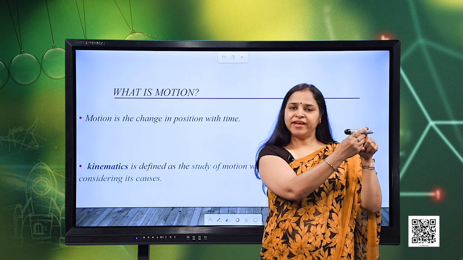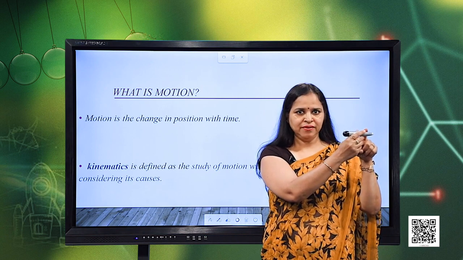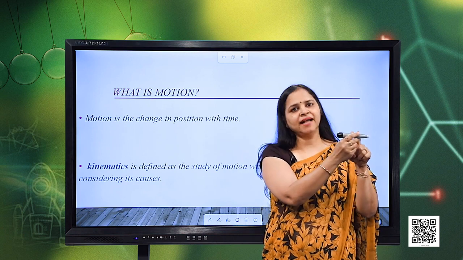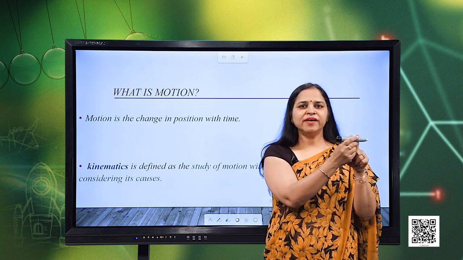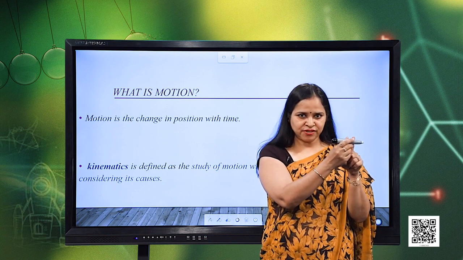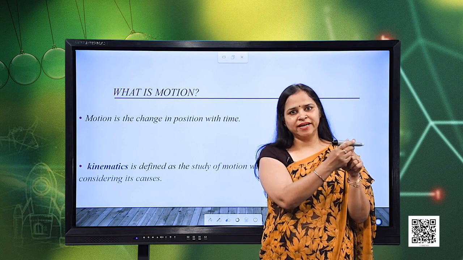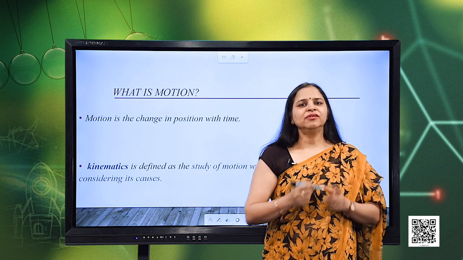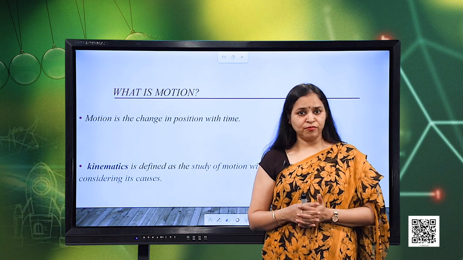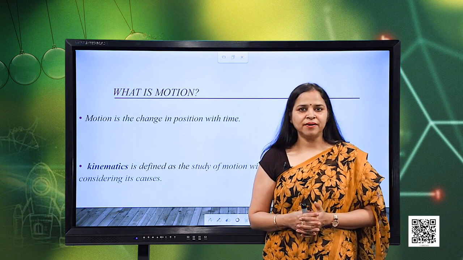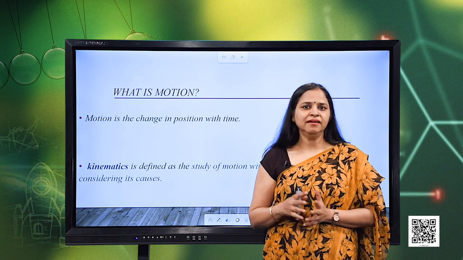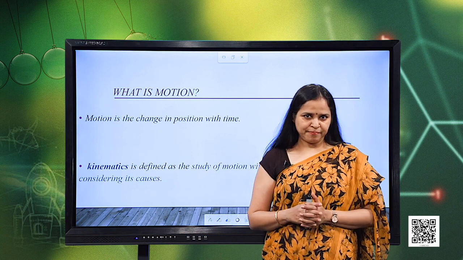So, we can say that with the passage of time, the body has moved from this place to this place, and this is what is called motion. So, we can say that when the body moves with the passage of time, the body is said to be in motion. There are various examples around us where we can observe motion. For example, when we are walking, when we are moving in some vehicle, even when we are sleeping,